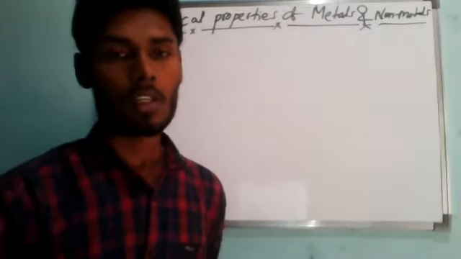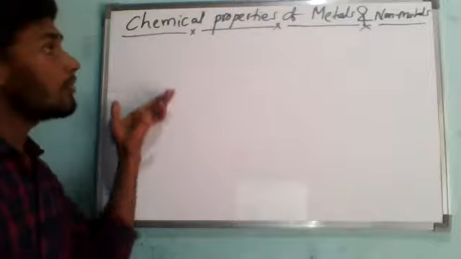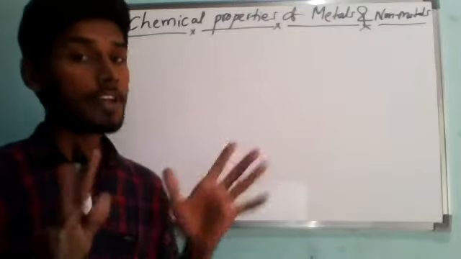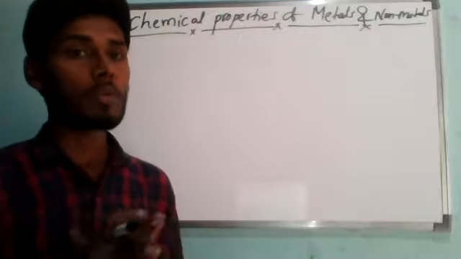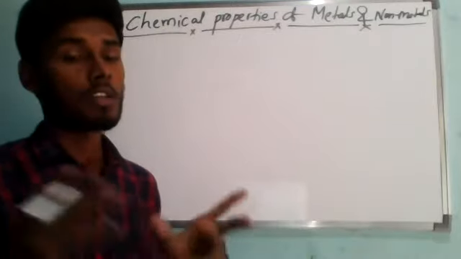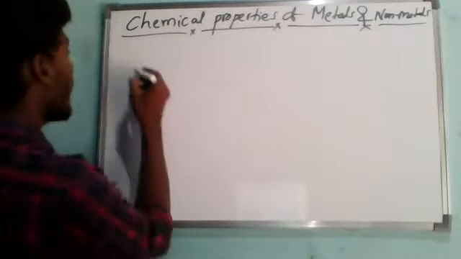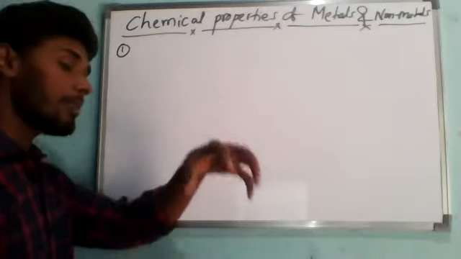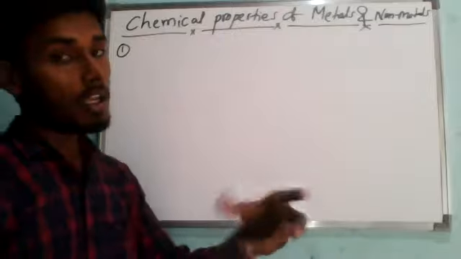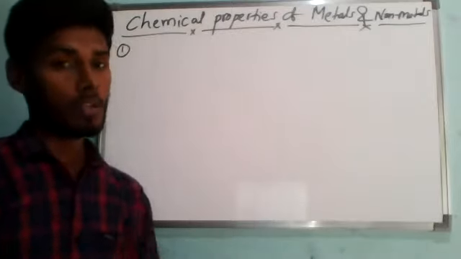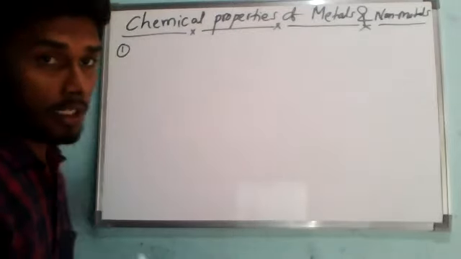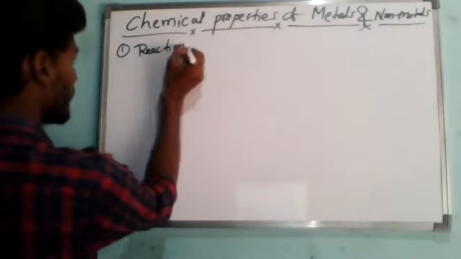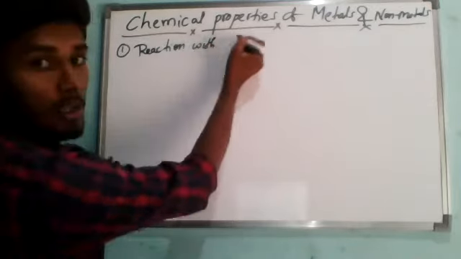If you come to the next concept, that is chemical properties of metals and non-metals, metals and non-metals show different chemical properties. Some of the important chemical properties are: the first one is reaction with oxygen. If we react metals with oxygen, how will they react? If we react non-metals with oxygen, how will they react? That is our first chemical reaction. Now let me write the heading, reaction with oxygen.